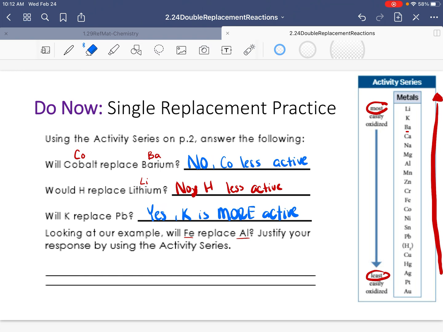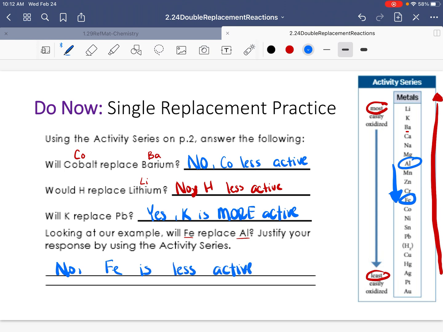Looking at your example, will iron replace aluminum? So aluminum is right here. Will iron replace it? Iron is below aluminum, so it is less active. This answer should have been no. Iron is less active. It is a downgrade, and we don't want to downgrade, guys. We want to make sure that it is an upgrade.